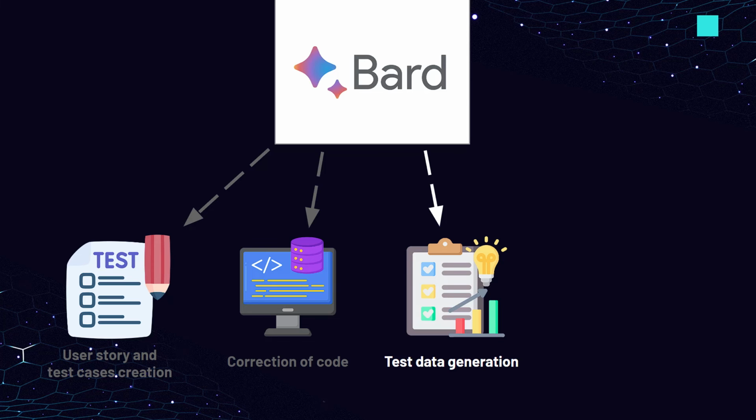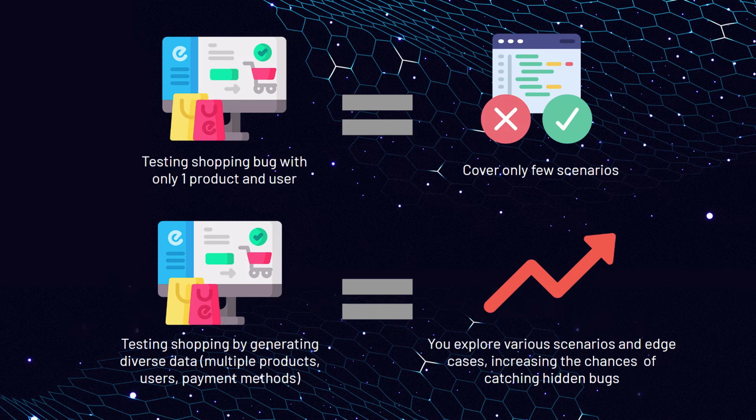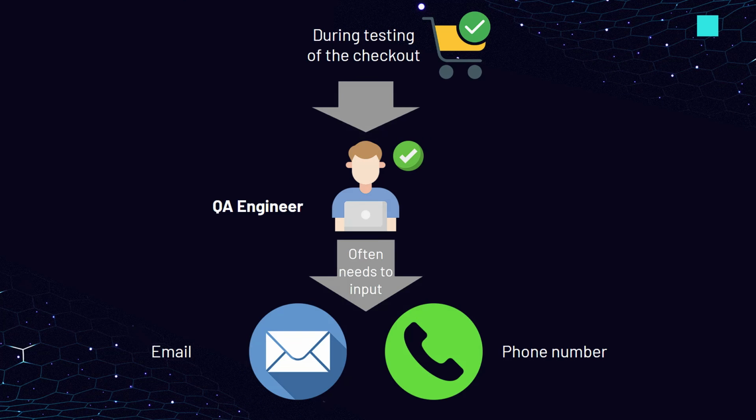Test data generation is crucial in software testing. Imagine testing your shopping cart software with only one product and one user. By generating diverse data, multiple products, users, payment methods, you explore various scenarios and edge cases, increasing the chances of catching hidden bugs. Let's try to generate testing data using the Bard AI.